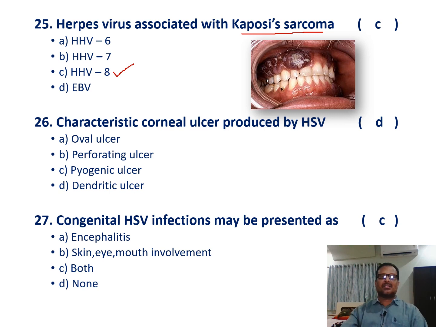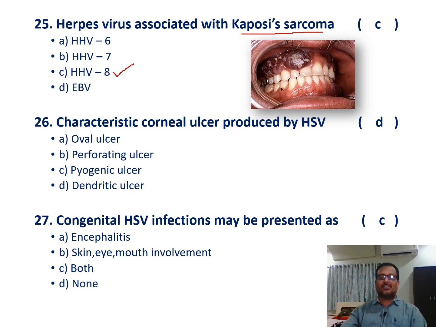Next, characteristic corneal ulcers produced by herpes simplex virus. The options are oval ulcers, perforating ulcers, pyogenic ulcers, and dendritic ulcers. Usually for oval ulcers there is no specificity. Perforating ulcers are commonly produced by traumatic injuries. Pyogenic ulcers are produced by some staphylococci and other bacteria.